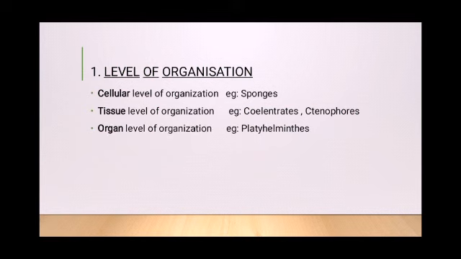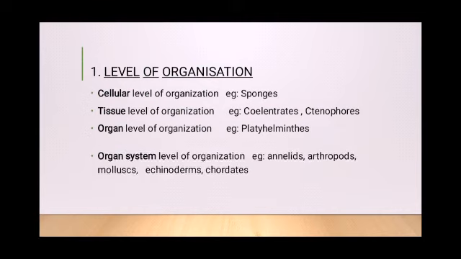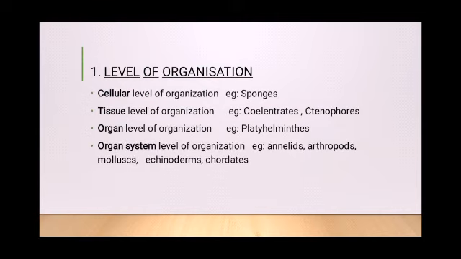Next we have the organ level of organization. That is when the arrangement becomes more complex. In case of platyhelminthes, some tissues are grouped together to form organs, each specialized for a particular function. So, this is an organ level of organization seen in platyhelminthes. In higher animals like annelids, arthropods, mollusks, echinoderms and chordates, the organs are associated to form functional systems, with each system concerned with a specific physiological function. This pattern is called the organ system level of organization.